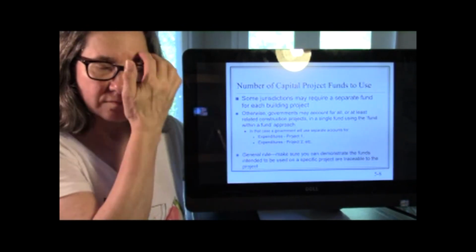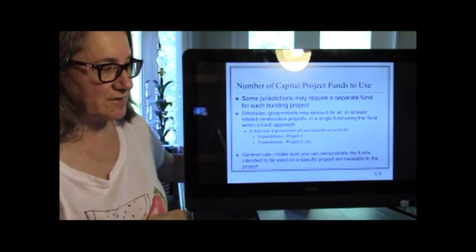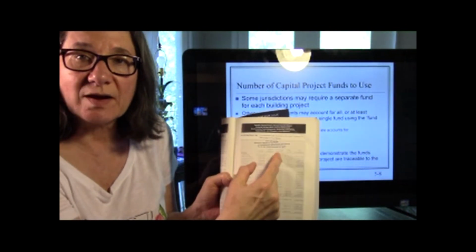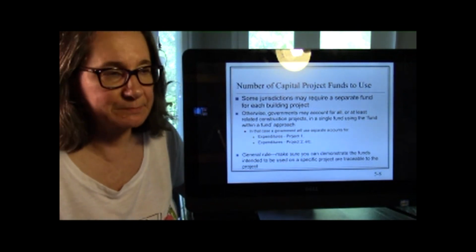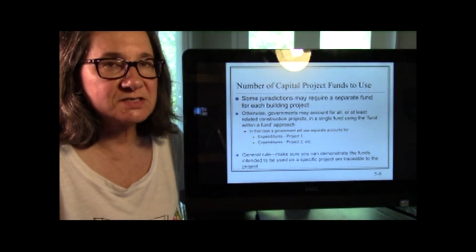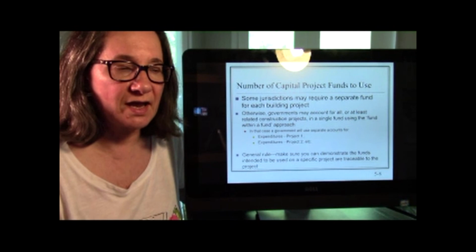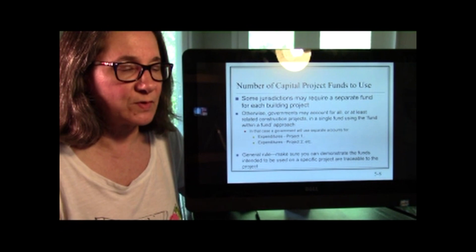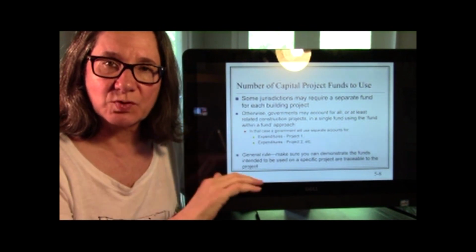Now, depending on how many capital funds you have going on, you may actually use separate funds. If you notice on page 35 here, they have courthouse reconstruction, and you might see another column, something like new fire station construction. But sometimes they just keep one construction fund and then they have project 1, project 2. Either way is okay according to GASB. So the point is you want to make sure you're able to track the funds and the expenditures to the proper project.